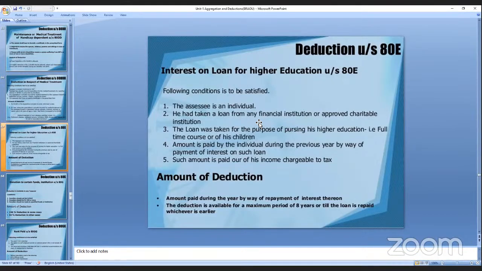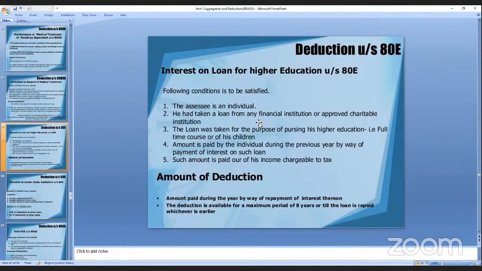So here, who takes the loan? The purpose is education, that is higher education, a full-time course for himself or his children. Okay. And the amount paid by the individual during the previous year will be taken into consideration for the deduction.